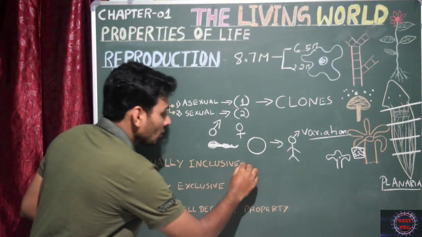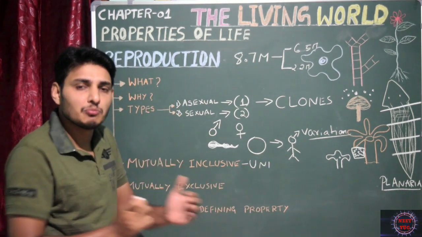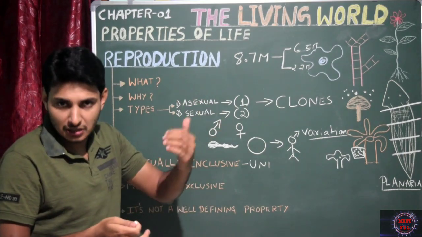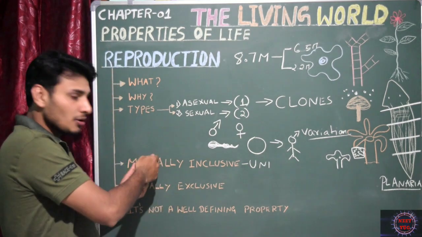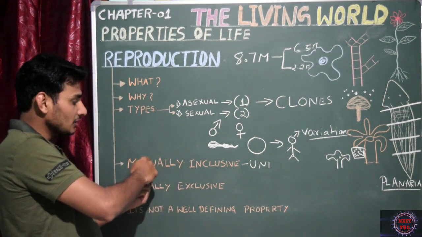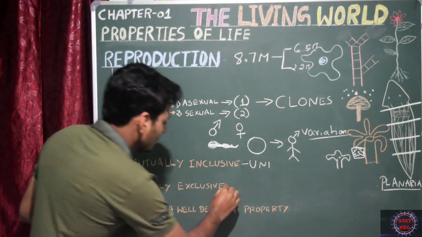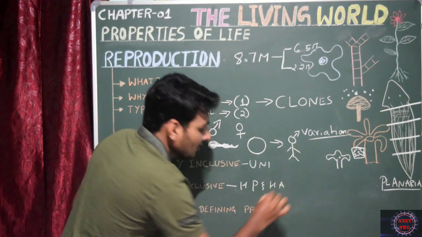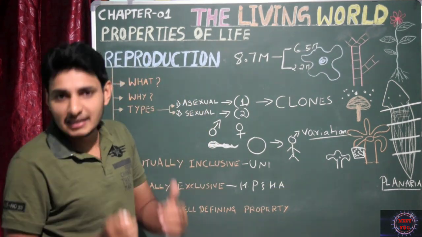In unicellular organisms, growth and reproduction occur at the same time. Both are simultaneous. You don't say growth occurs first and reproduction occurs later. It's not like that; both happen simultaneously. So in unicellular organisms, growth and reproduction are mutually inclusive. Whereas in higher plants and higher animals like us, growth occurs due to cell enlargement and cell differentiation.